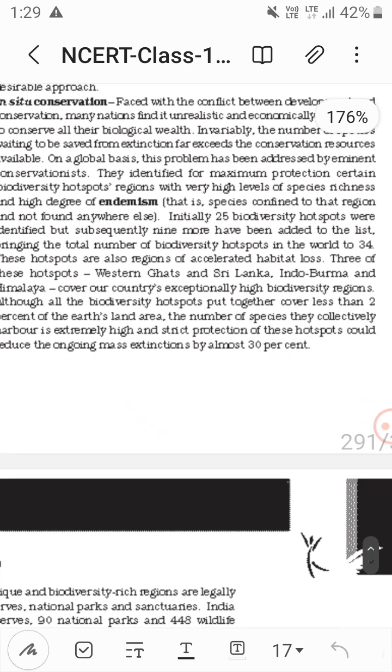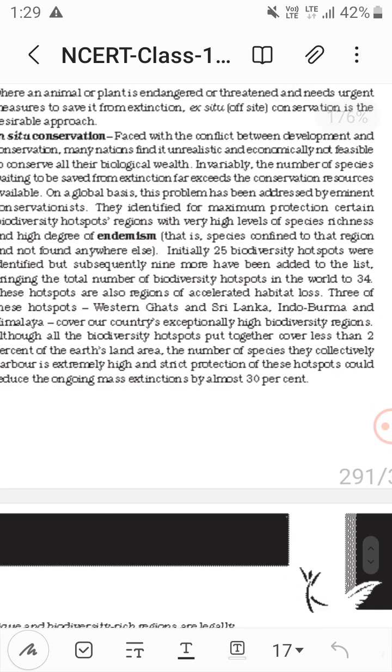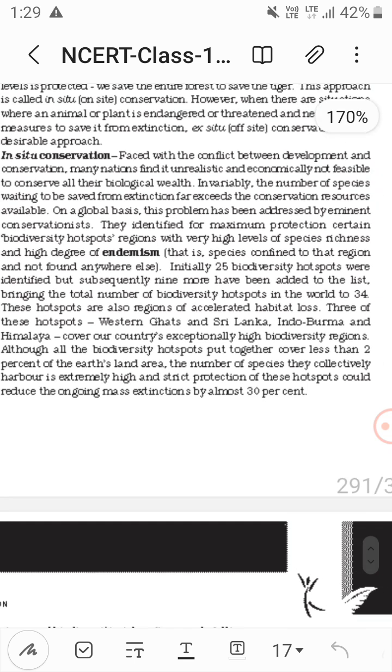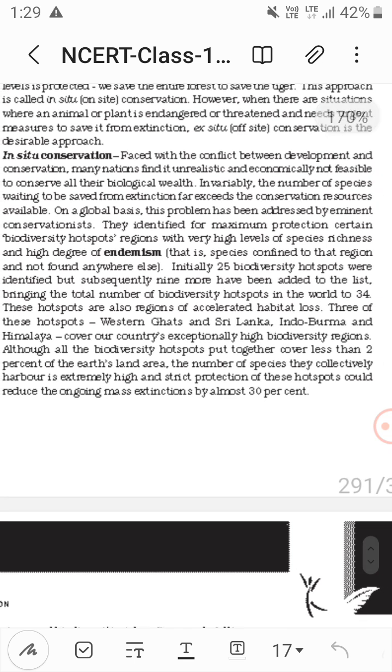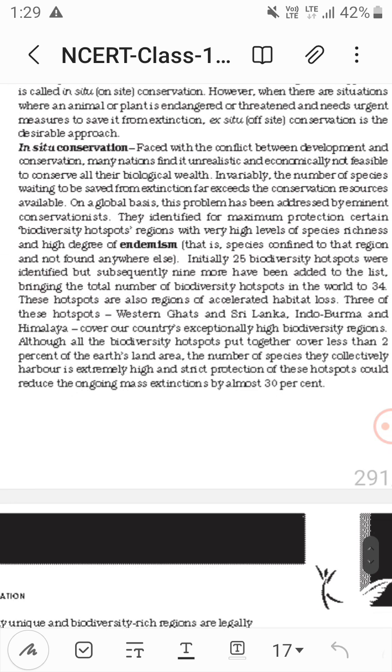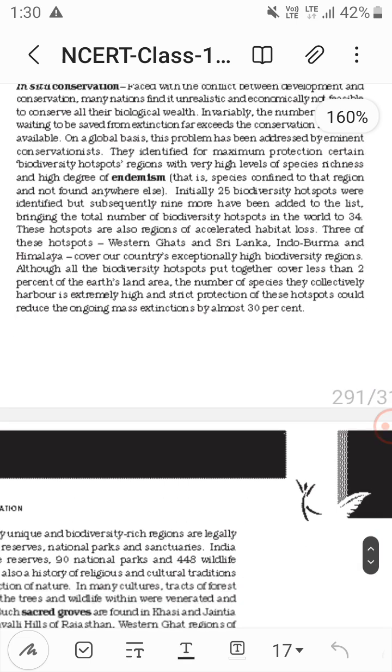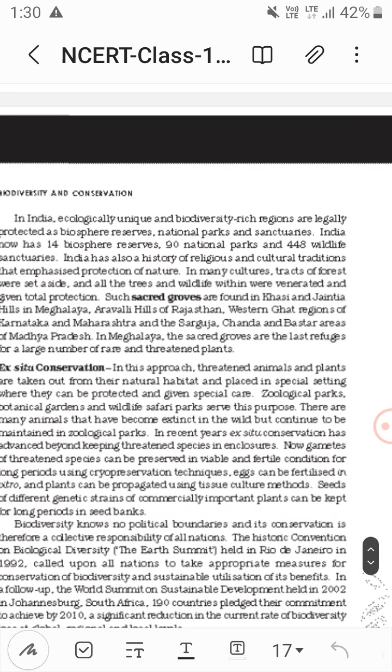biodiversity, there is a term that is endemism. What is that? It is about the species. Species confined to that region and not found anywhere else, that's endemism. Now it is found in biodiversity hotspots. So endemism, the species not found anywhere else, that's the term endemism.